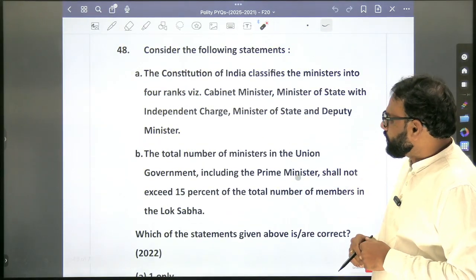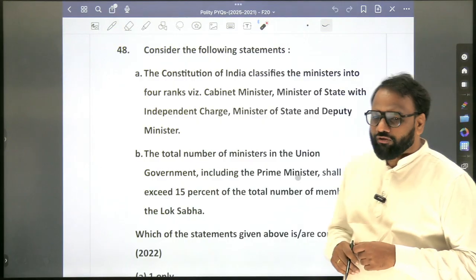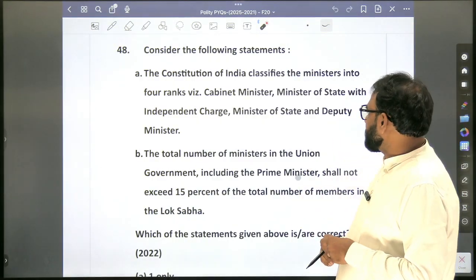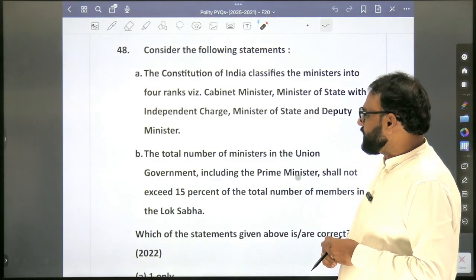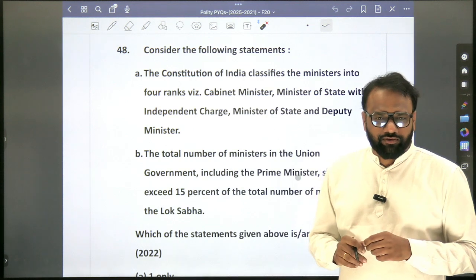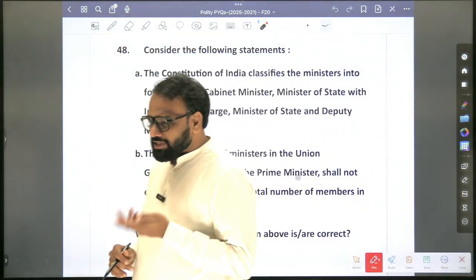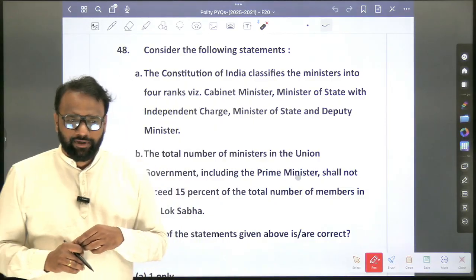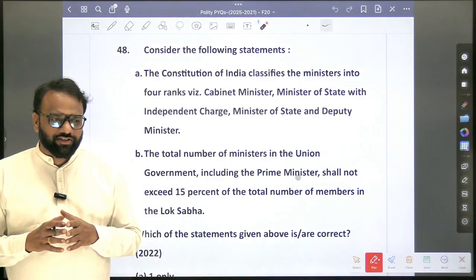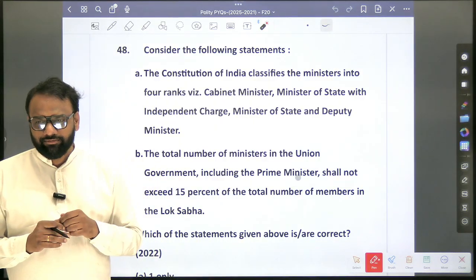Again 2022: the Constitution of India classifies the ministers into 4 ranks: Cabinet Minister, Minister of State with independent charge, Minister of State and Deputy Minister. Again it's a tricky question. In the Constitution, do we have a term called Council of Ministers? Yes, we have a term called Council of Ministers. Do we have a term called Cabinet?